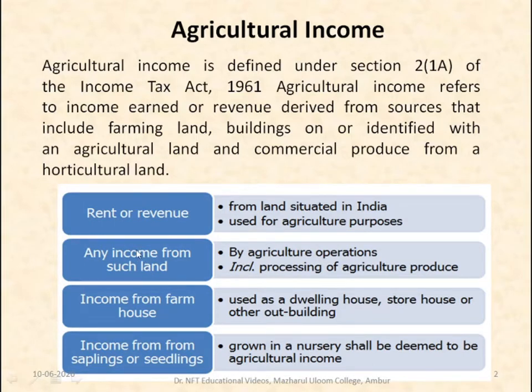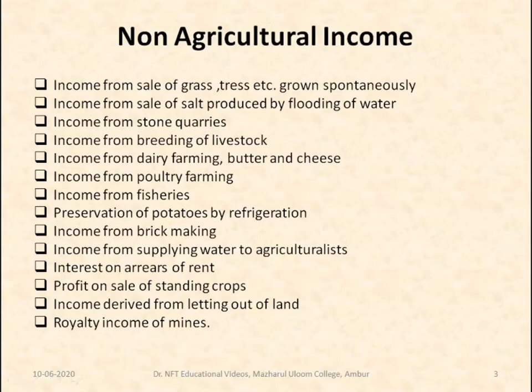So here we can very well know that agricultural income is the income which is got from agriculture on land situated in India, and it can be from agricultural operations, and it can also be from the saplings or seedlings grown in the nursery. These are all considered to be agricultural income. Now, what is non-agricultural income, which does not come under the purview of agricultural income?